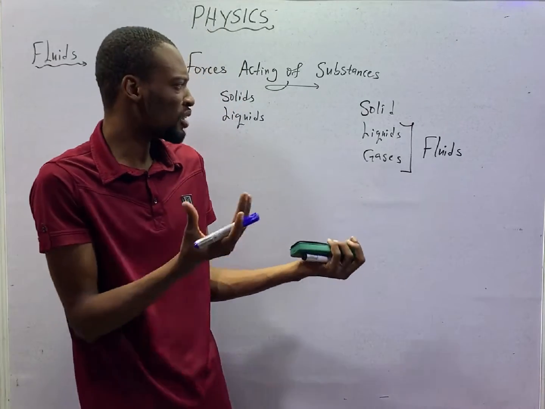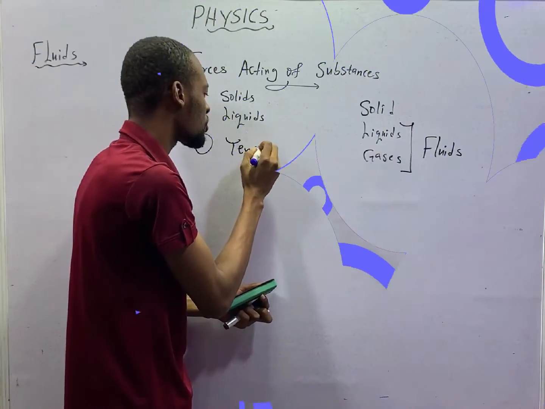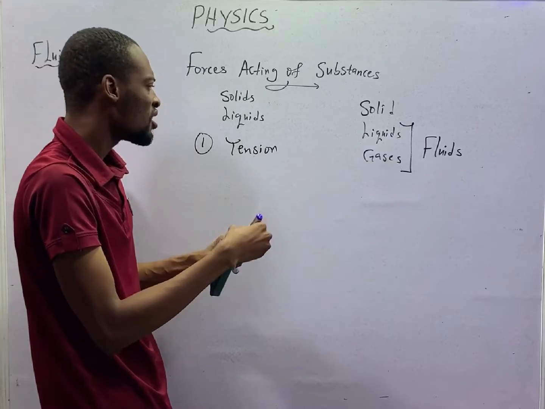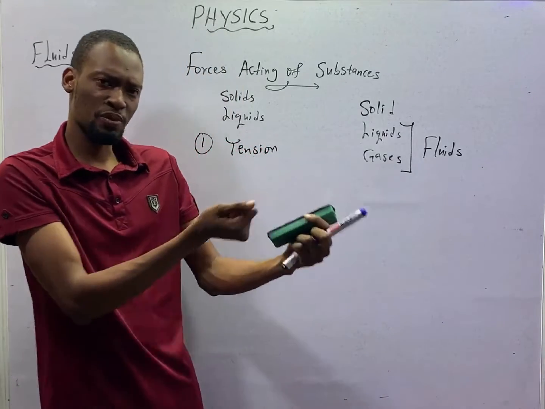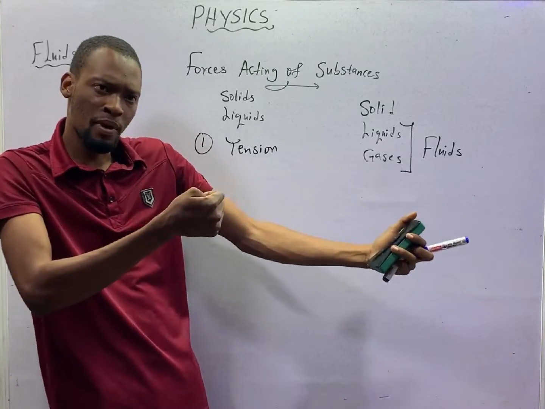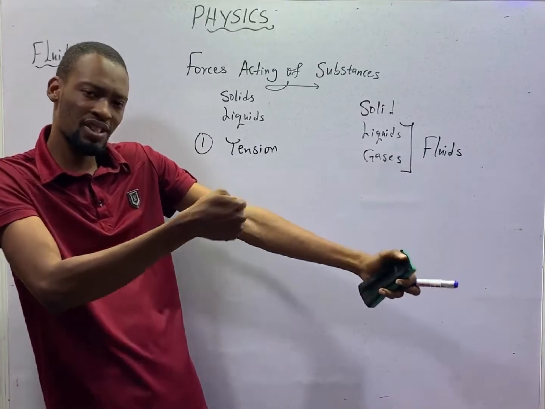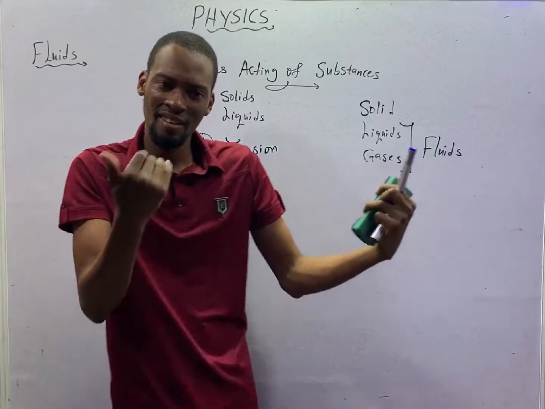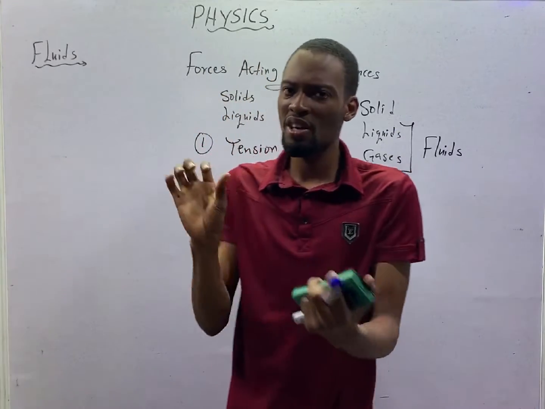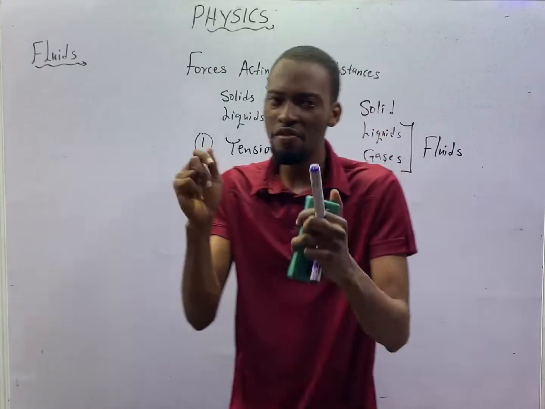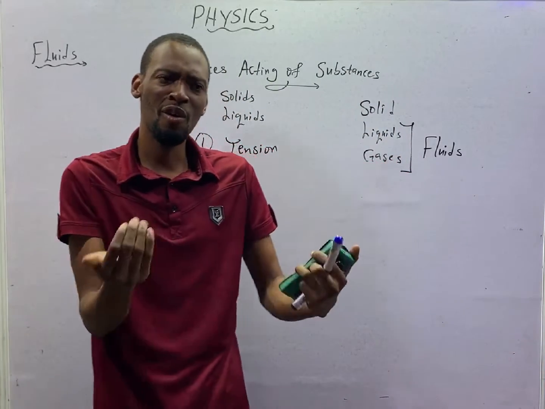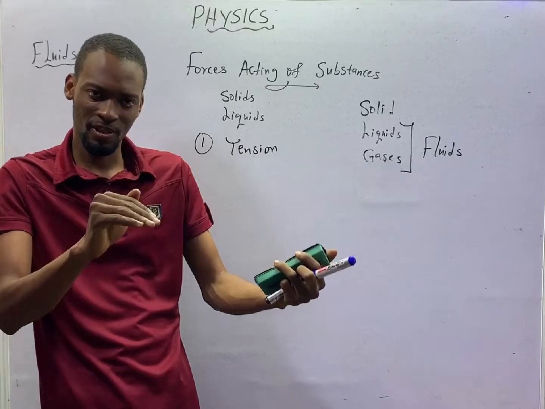The first we shall look at is tension. Tension is a force on stretched ropes and springs. When they say, find the tension in the rope or find the tension in the spring, they are simply saying, find the force developed.